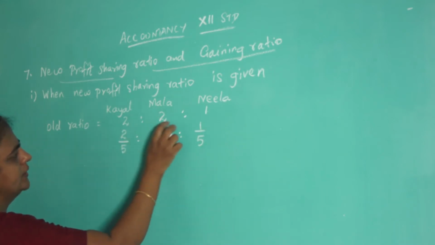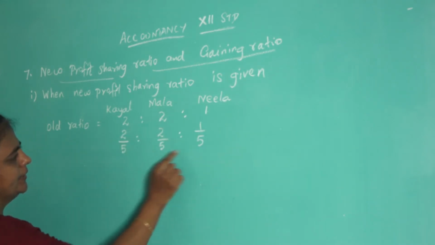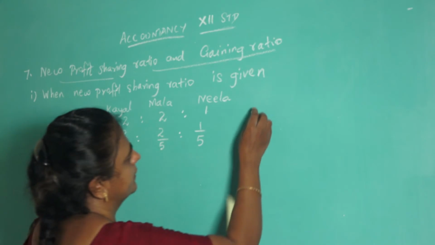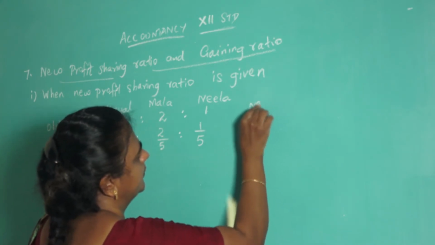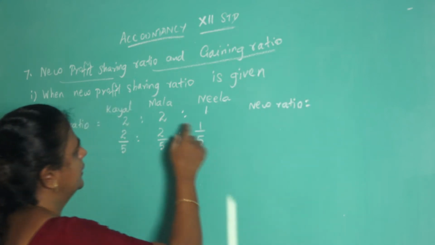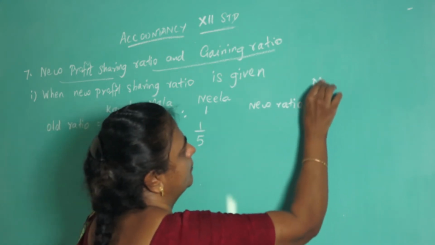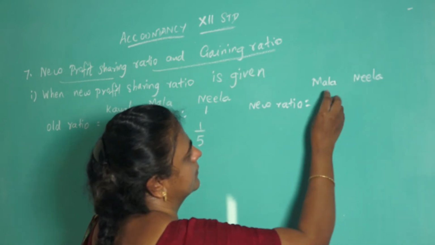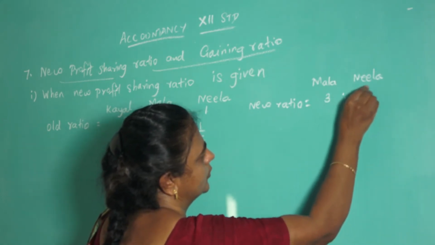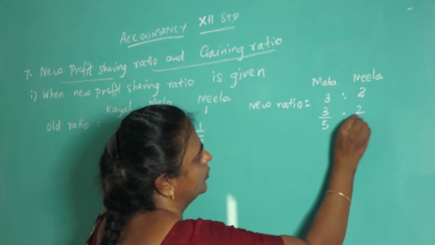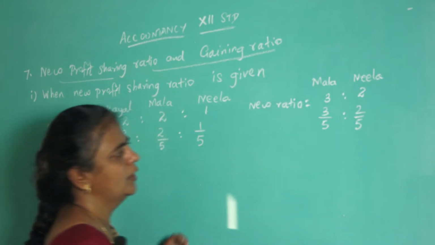If you add all these, you will get 5, so that will be the denominator. This is given in the question. Then what else is also given? New ratio is also given. New ratio for Mala and Neela is 3:2, that is 3/5, 2/5. This is what is given in the question.